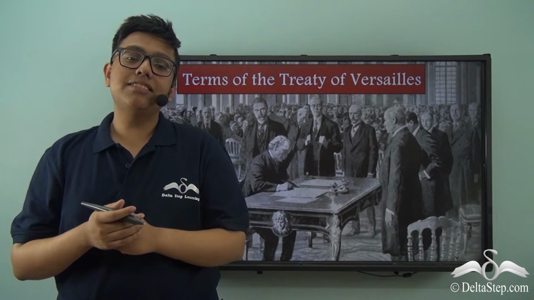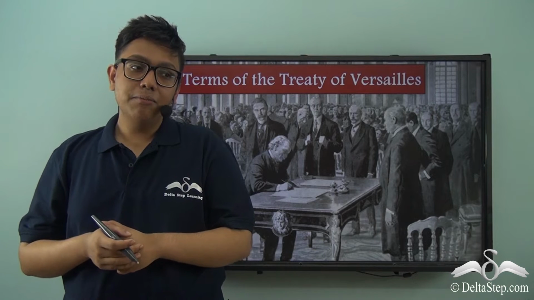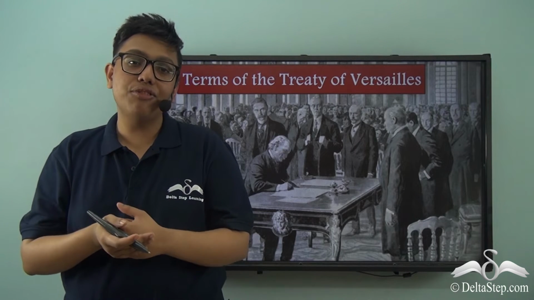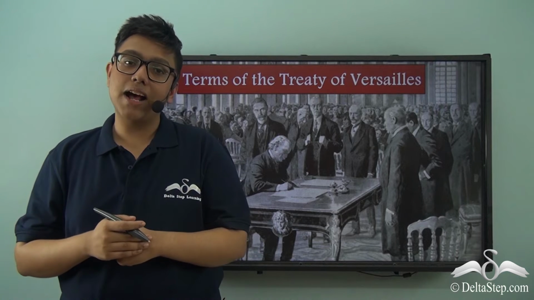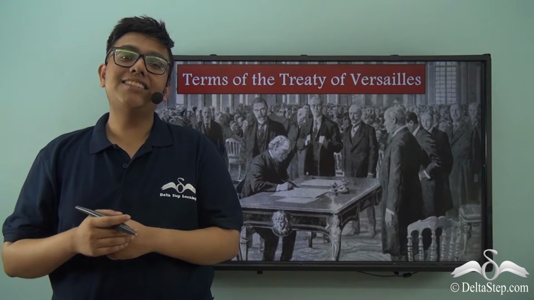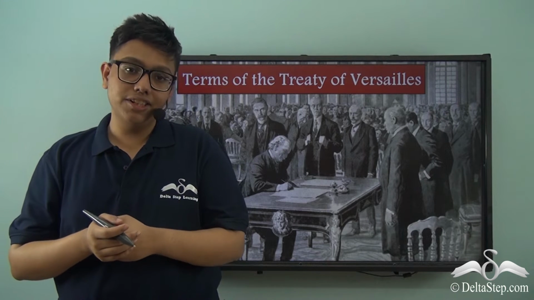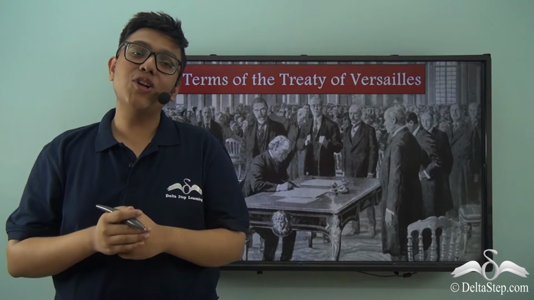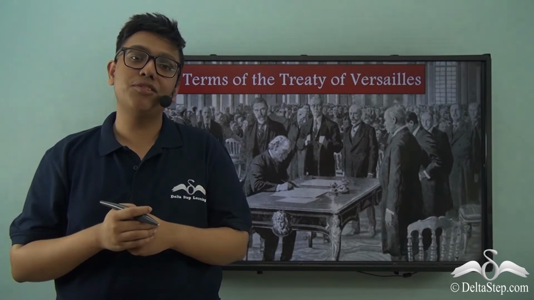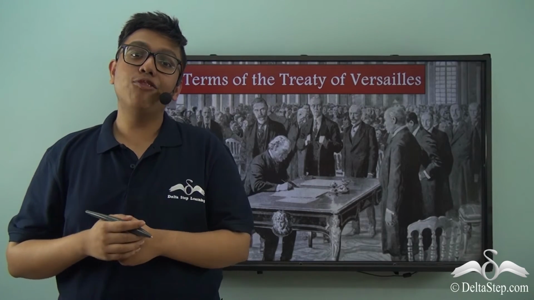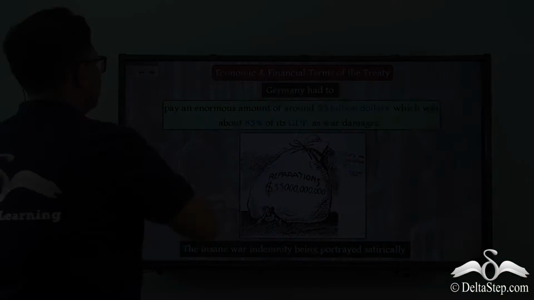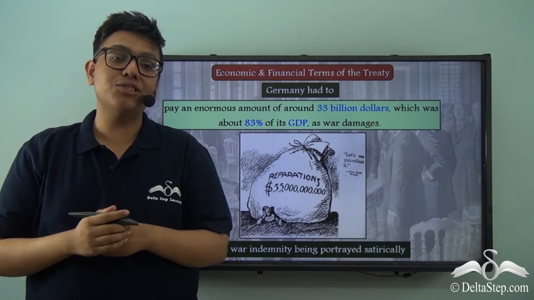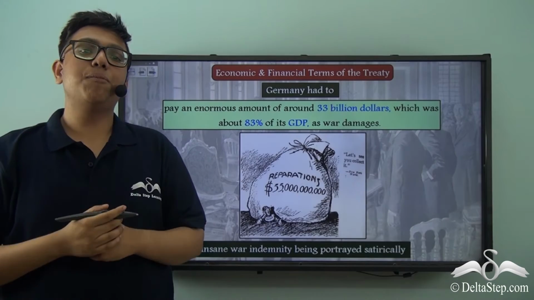Now, that makes up for the territorial terms. But that still does not give us the full picture of exactly how unfair the terms of the treaty perhaps were. For that, let's start looking at the other subdivision of the various terms. Let's now look at the various economic and financial terms of the treaty, or what one may call the war reparations.